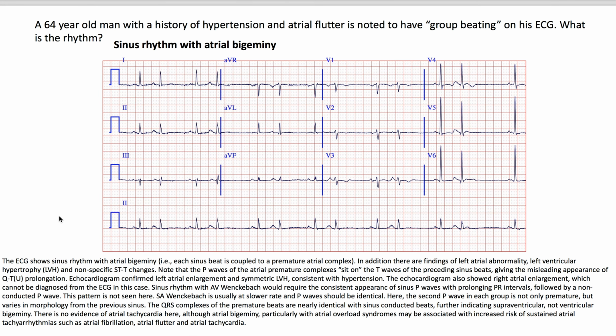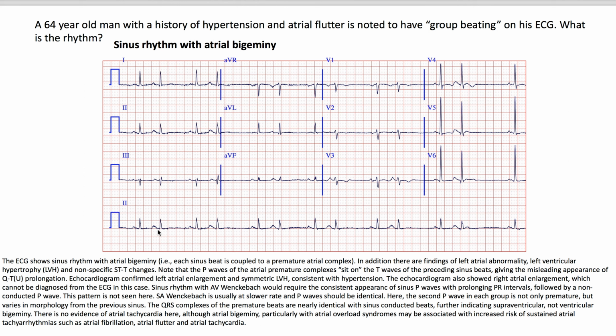A 64-year-old man with a history of hypertension and atrial flutter is noted to have group beating on his ECG. What is the rhythm? The answer: sinus rhythm with atrial bigeminy. The ECG shows a sinus rhythm with atrial bigeminy. That is, each sinus beat is coupled to a premature atrial complex.